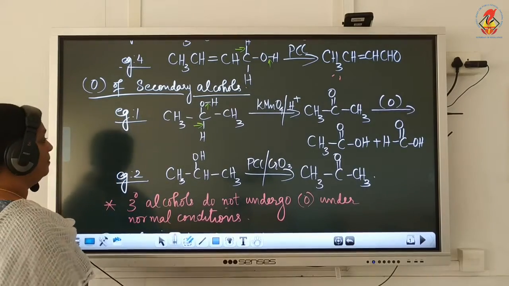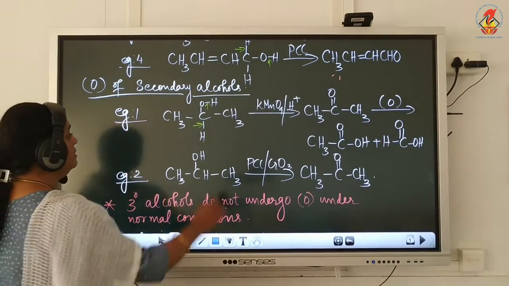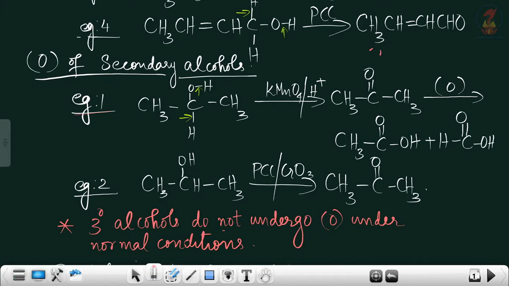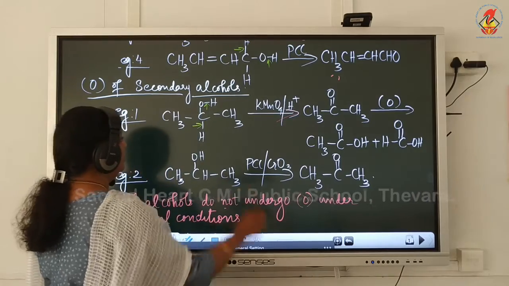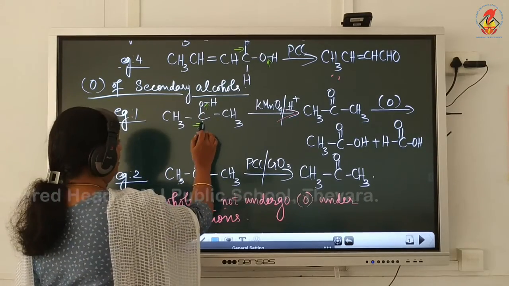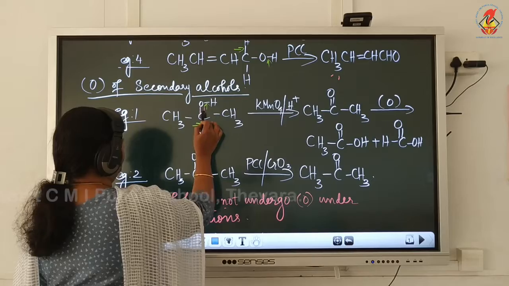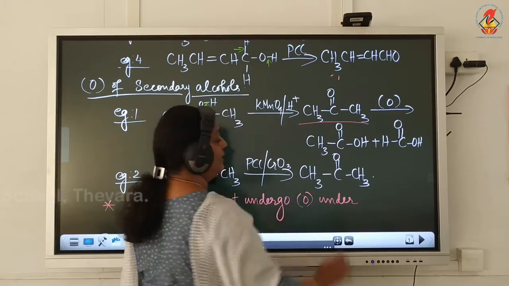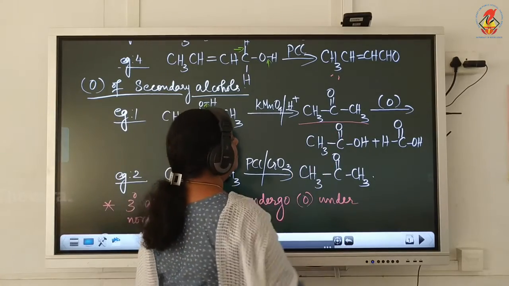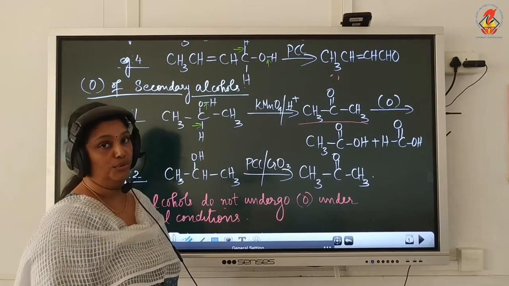Now look at example 1 written on the board. CH3, CHOH, CH3. And you know this is a secondary alcohol, because the functional group attached carbon is attached to 2 other carbon atoms. On treatment with acidified KMnO4, the CH and OH bond breaks and we get C double bond O. So you can see the product here, CH3COCH3, which is a ketone. The name of this ketone is propanone or acetone.